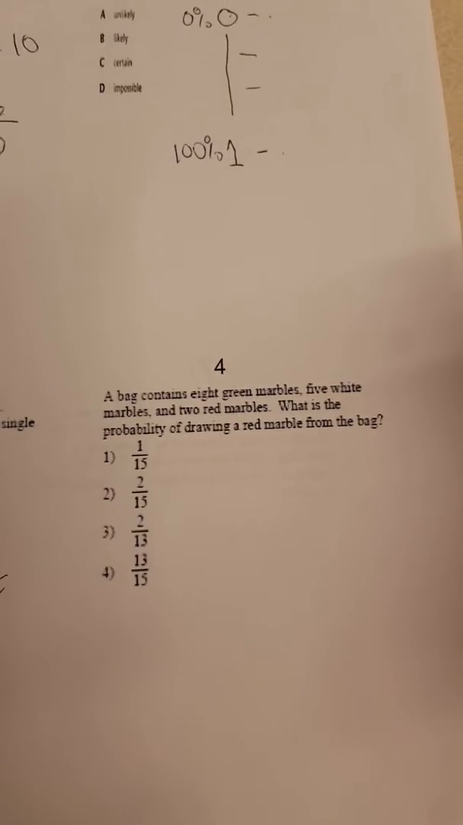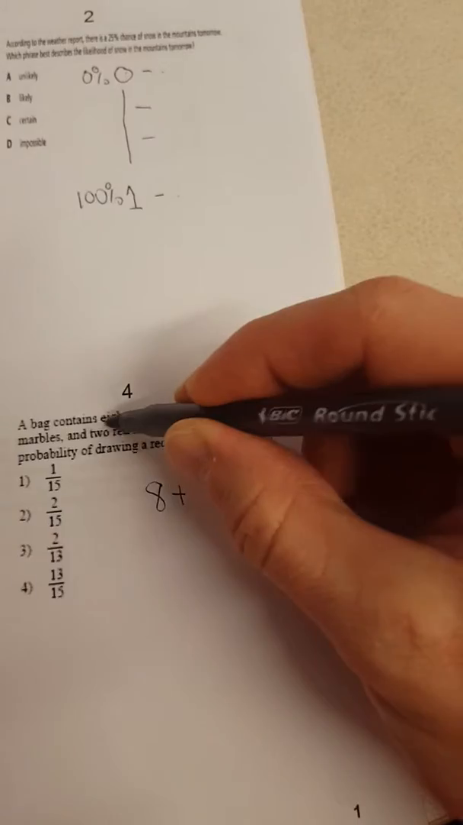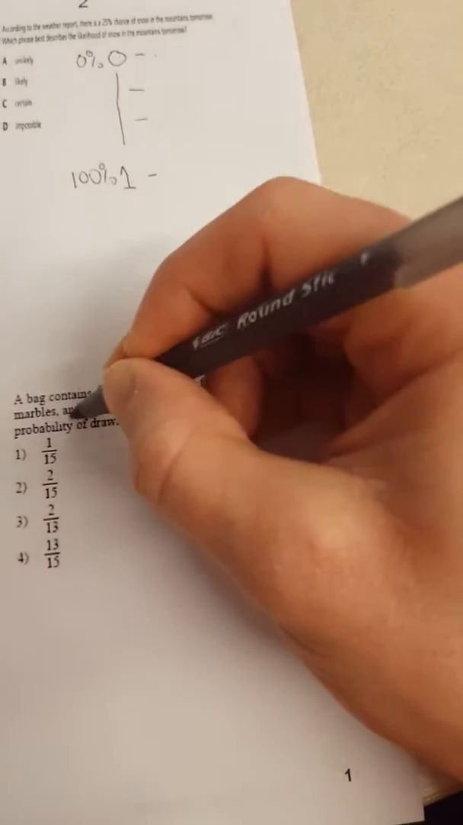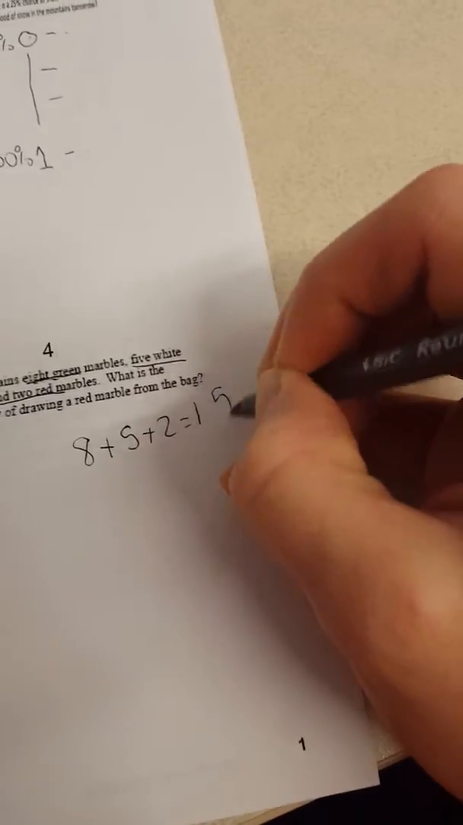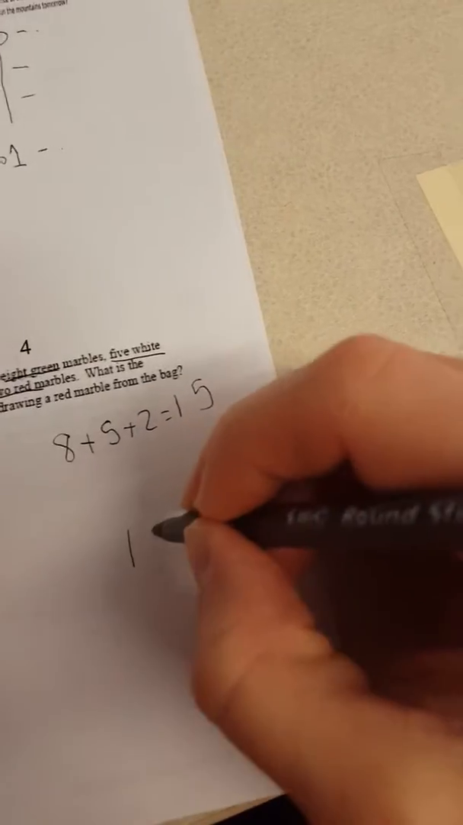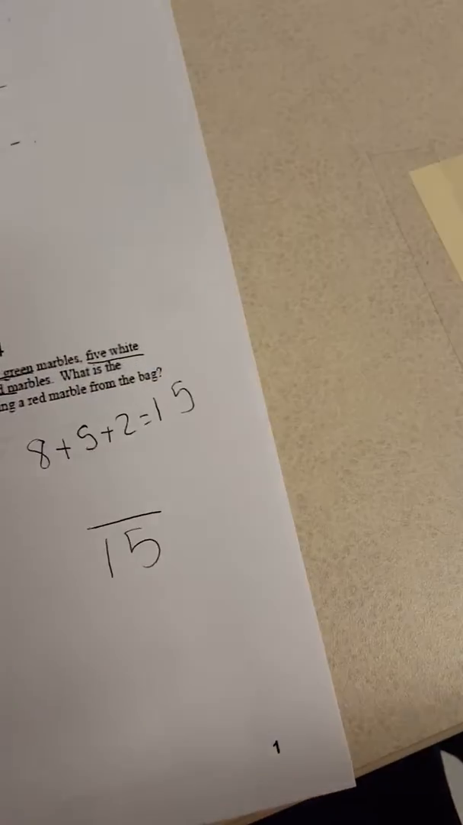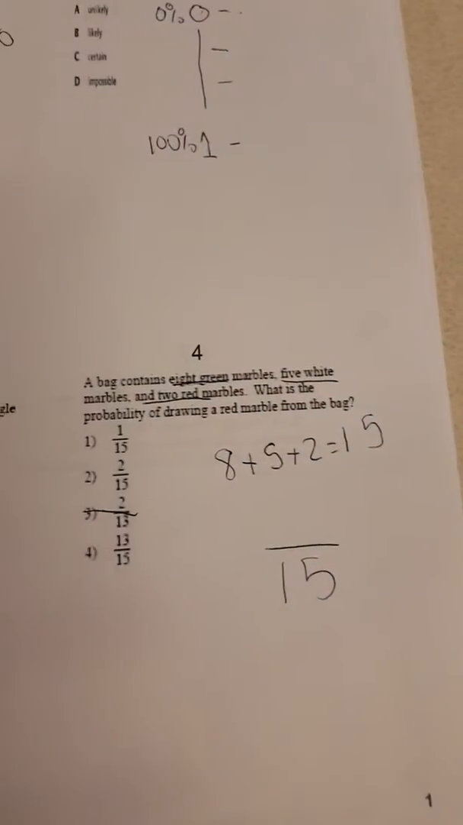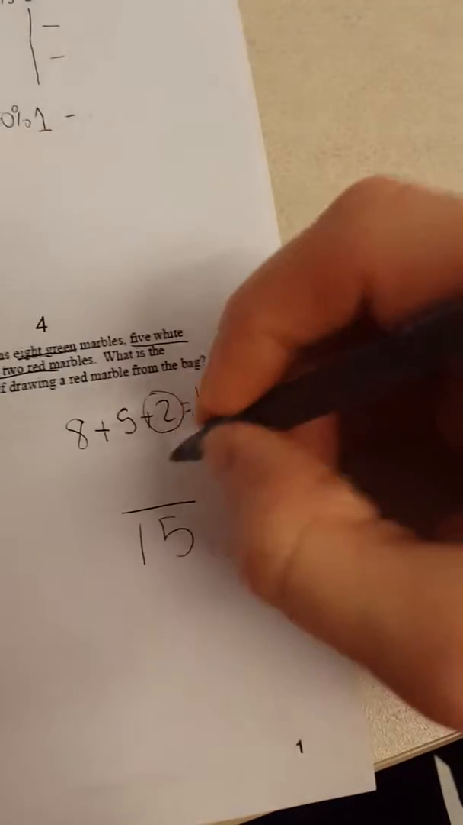A bag contains 8 green marbles, 5 white marbles, and 2 red marbles. What's the probability of drawing a red? So you need to do 8 plus 5, because you have 8 green, 5 white, and 2 red. And it gets you 15. So you know your answer is going to be out of 15. So by knowing that, cross out number 3. Now, how many reds are there? You realize there are 2 reds. 2 out of 15.